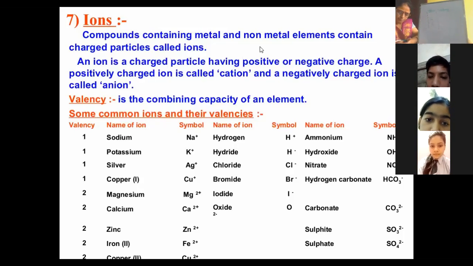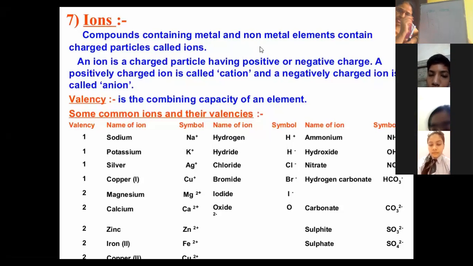For example, if an atom has 1 electron in its valence shell, how many electrons will it donate? It will donate 1, because it has only 1 electron.